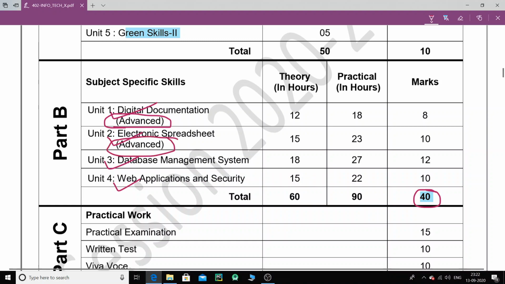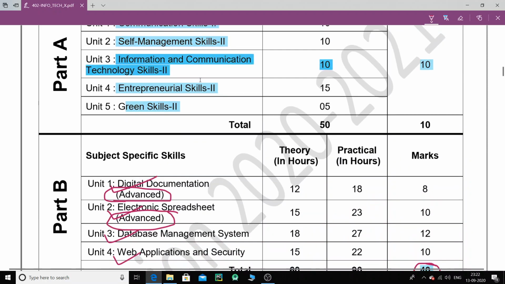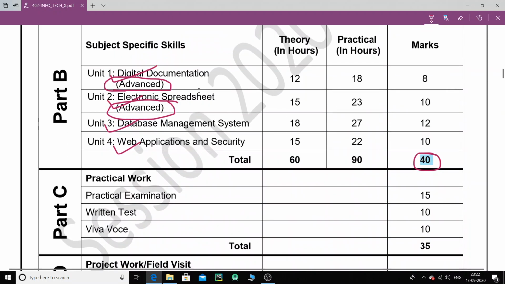Okay, if you really plan to buy it, for Sumita Arora 402, code is 402. Please look out for the index inside, and please check for the digital documentation, and it should be advanced. Only then can you buy that particular book. If you buy the book, everything is included, the theory chapters and everything else. So in one book you will get everything.